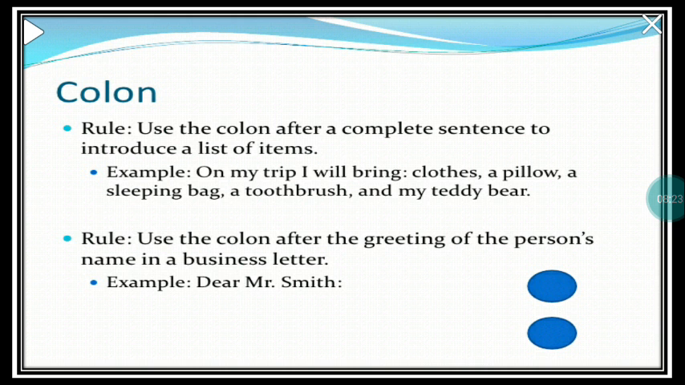Now you're going to say what kind of things you're going to bring. That is, you put a colon, that is 2 full stops, clothes, a pillow, a sleeping bag, a toothbrush, and my teddy bear. So again I repeat, we use a colon after a complete sentence to introduce a list of items. On my trip I will bring, then you put a colon, clothes, a pillow, a sleeping bag, a toothbrush, and my teddy bear.